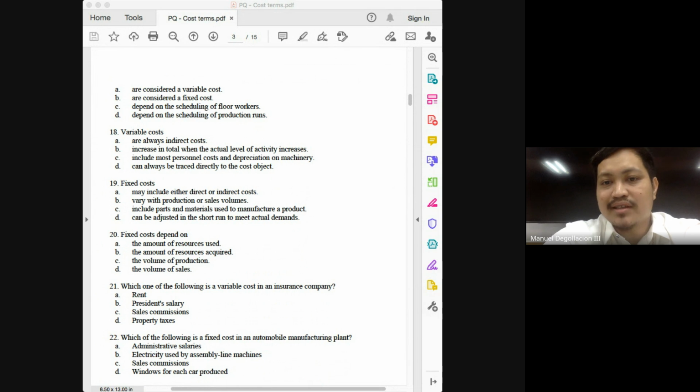Number 20, fixed costs depend on the amount of resources used. No, regardless of the amount of consumption, your fixed cost will be fixed. The amount of resources acquired, that can be the answer. The fixed costs depend on the volume of production. No, the volume of sales, more so not. So the best answer here would be letter B.